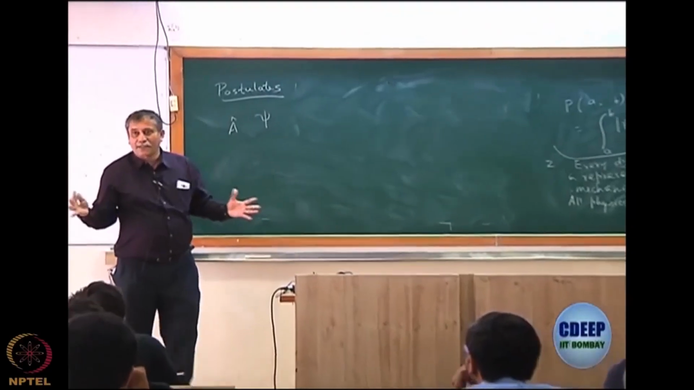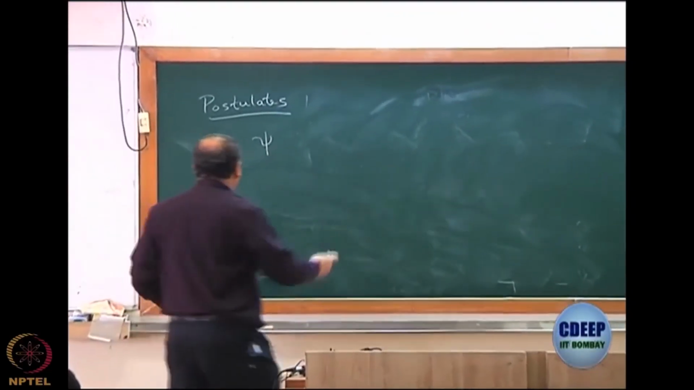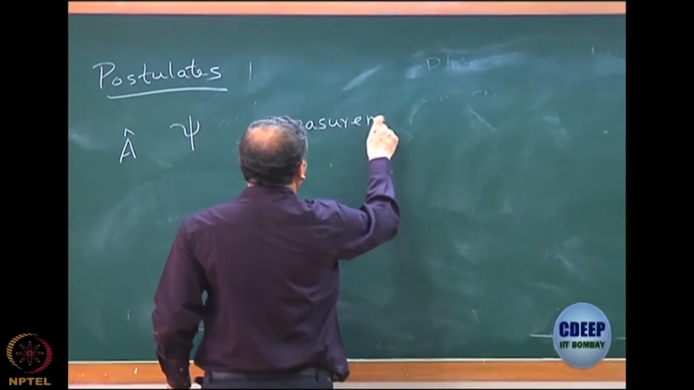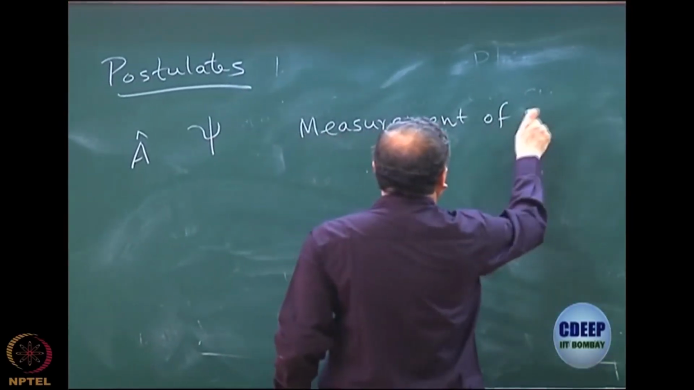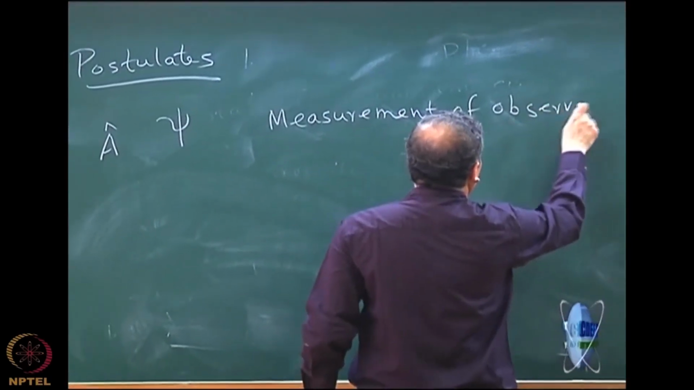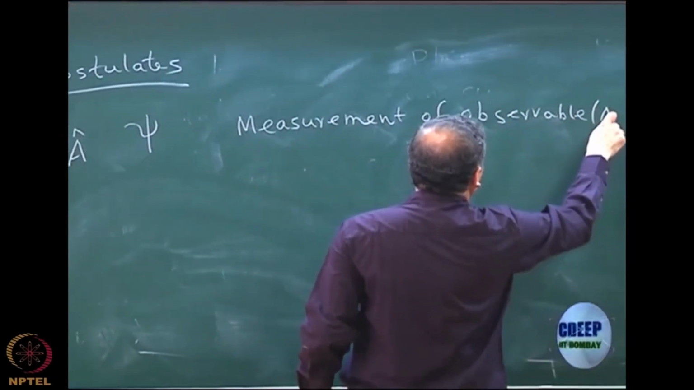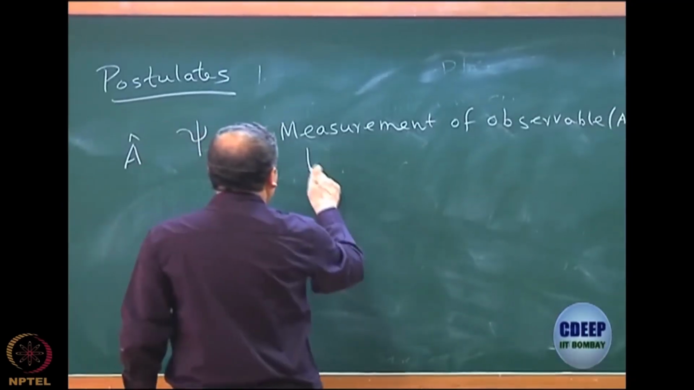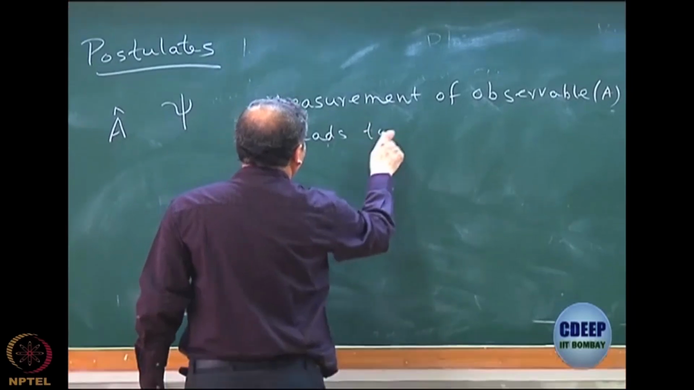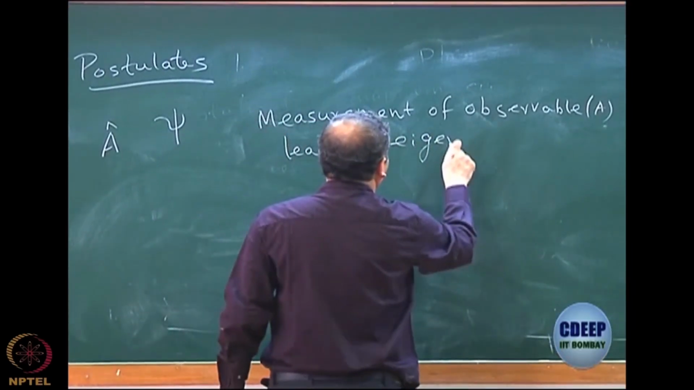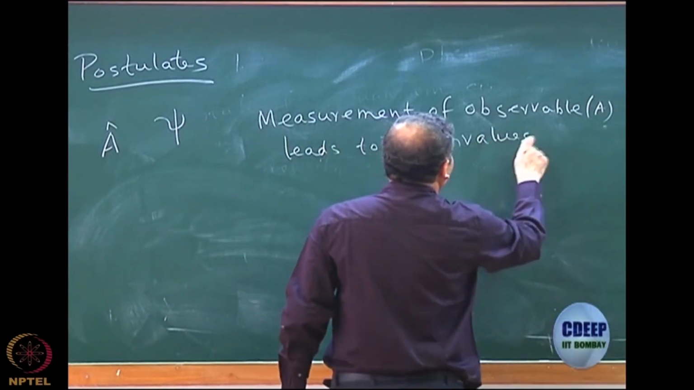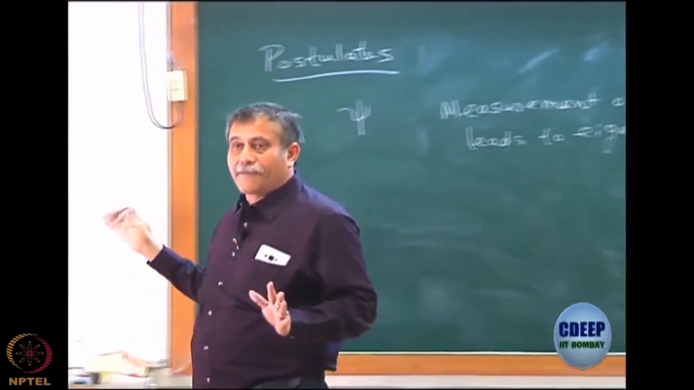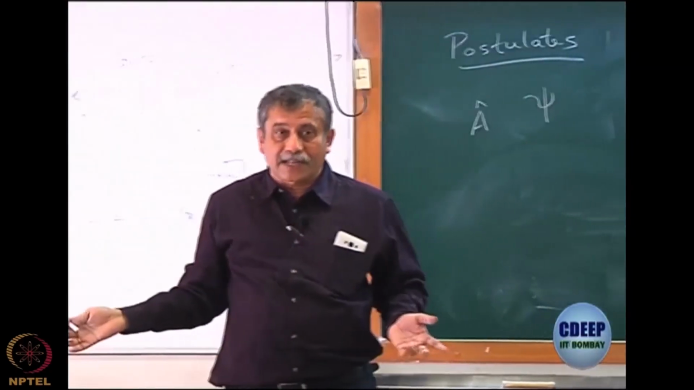So first of all, what does the postulate say? It says that if I make a measurement of that observable, let's call it A, whose quantum operator is A hat, then this measurement always leads to, and that's a very important statement, the eigenvalues of the operator. Remember, every operator has eigenvalues. Every Hermitian operator also has eigenvalues.